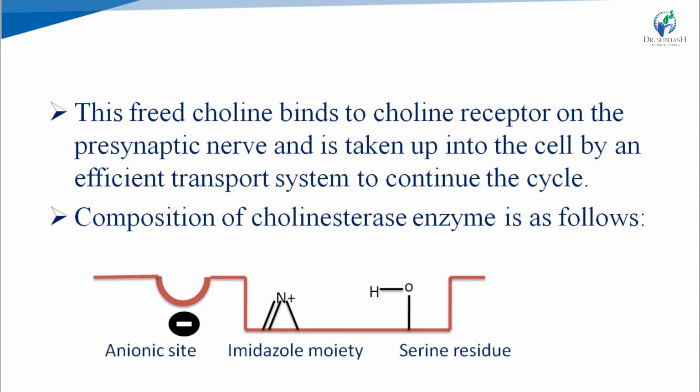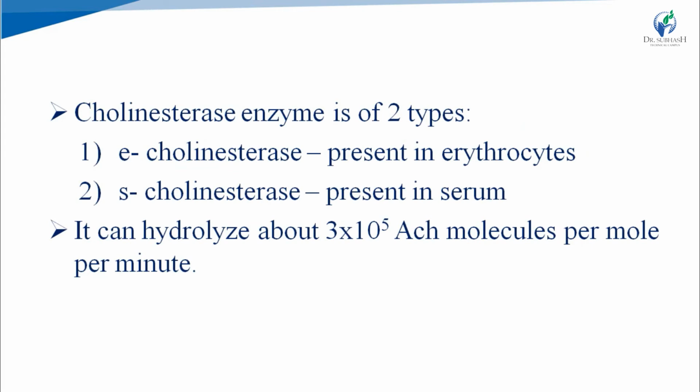Cholinesterase enzymes have 3 main sites of action: an anionic site, an imidazole moiety, and a serine residue, through which they bind to acetylcholine molecules and cause its hydrolysis. This cholinesterase enzyme is of 2 types.